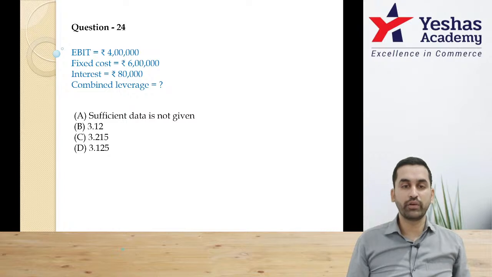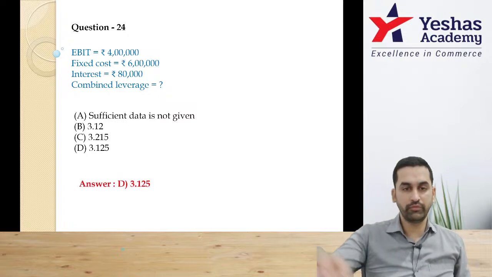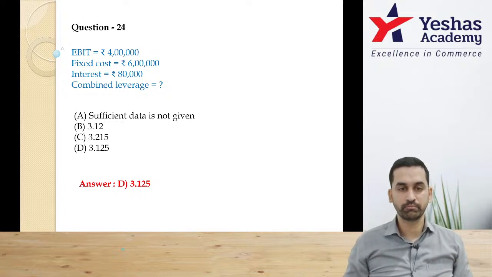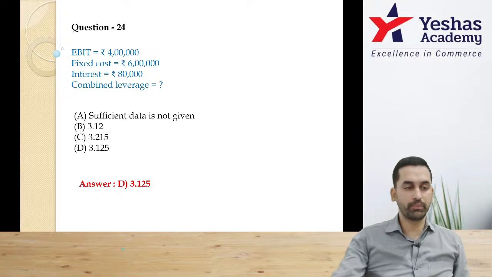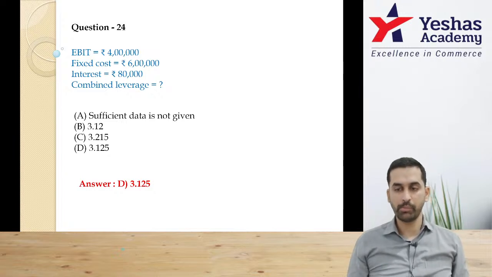For EBT, from 4 lakh, if I take out 80,000, I'll be left with 3 lakh 20,000. Am I correct? I guess the final answer will be 10 lakh by 3 lakh 20,000, and that comes to 3.125. Everybody good? I can see many have the same answer. Perfect.